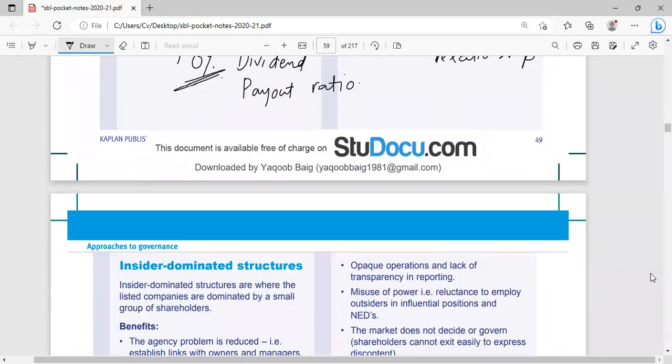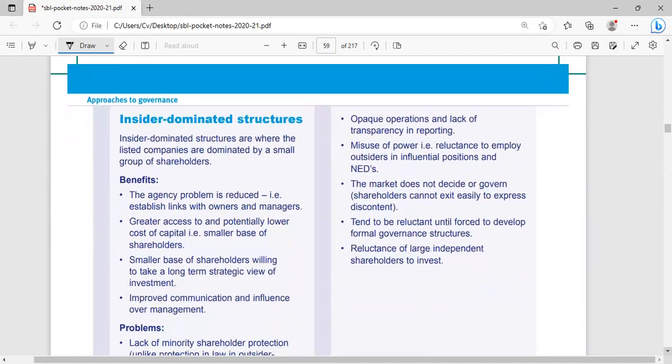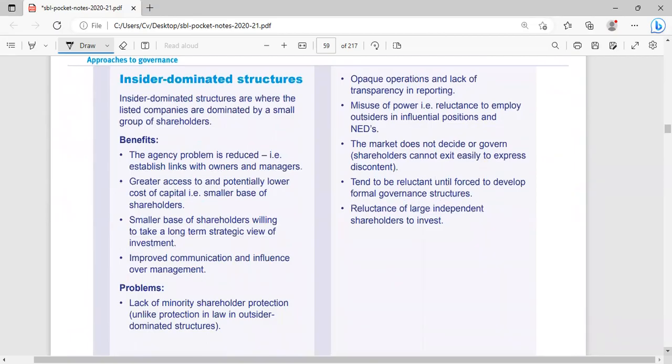Okay. Third factor is the insider dominated structure. What is this insider dominated structure? Insider dominated structure is the one where a few people in the organization are very strong, or a small group of shareholders in the organization are very strong, and they can influence the decision making of the company.